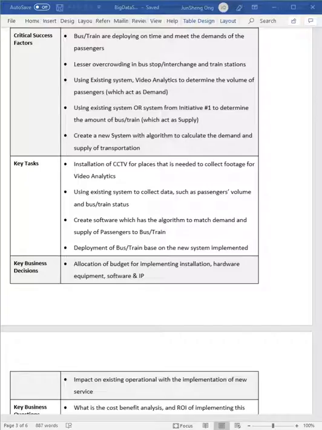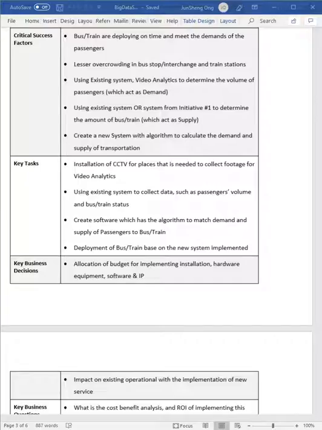My data source for this, first of all, is the customer trip transaction data, which is in card form, so we know the passengers going in and out of the station. The second data source is CCTV, which is the base for data source 3, so we need data source 2 to come up with data source 3. Data source 3 gives the passenger count, which is the demand that we need. After that, we also need data source 4, where we will know where the bus and train stations are, and data source 5, to keep up satisfaction, so we will also reduce the number of breakdowns.